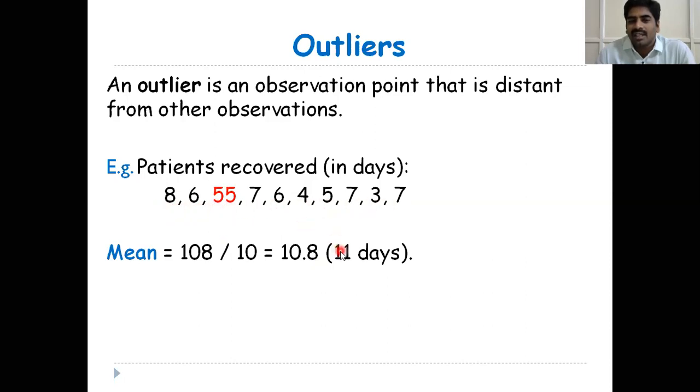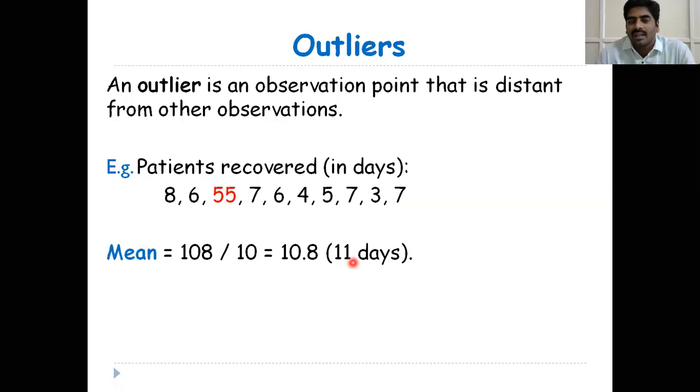And this 11 is deviated from all the observations, because there is an outlier present in the data, that is 55. A third patient took 55 days to recover. So when calculating the mean, we are adding all the observations, so this extreme value is included in the numerator, and the mean will be increased.